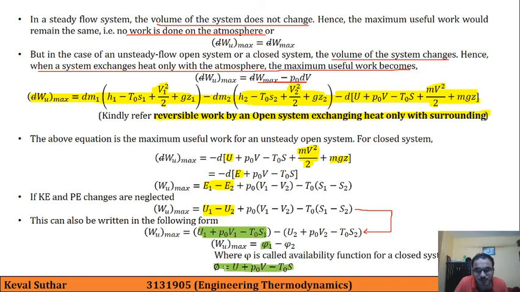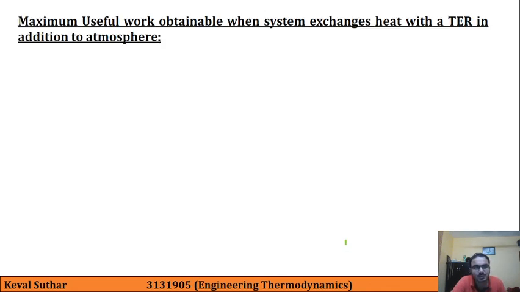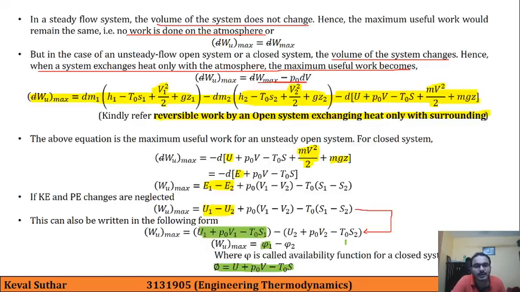which is given by this formula, that phi is equal to u plus p0v minus t0s. So then we are having a new theory that we will discuss in our next lecture. At the same time, this yellow highlighted equation will be derived in our next lecture. So while you are studying this theory, you can simply accept this for 1 or 2 days, and we will be having derivation of this formula in our next lecture.